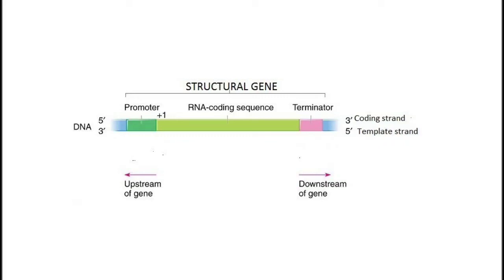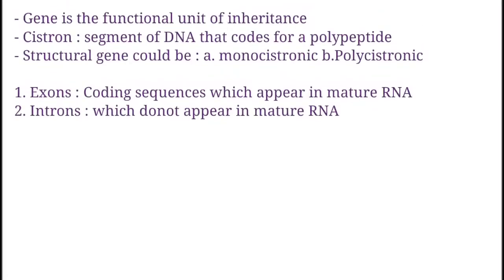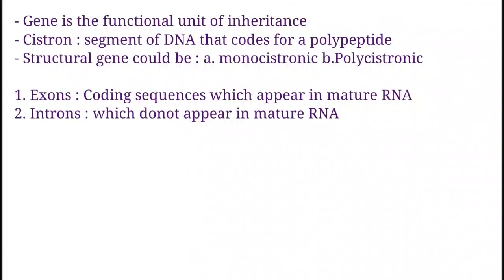Now, the transcription unit and the gene are functional units of inheritance. The DNA sequence coding for tRNA or rRNA, that is transfer RNA or ribosomal RNA molecules, also defines a gene. So what is a cistron? A cistron is a segment of DNA that codes for a polypeptide. So structural genes can be monocistronic or polycistronic.